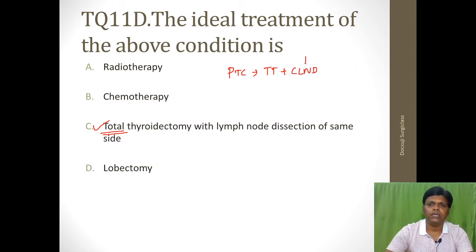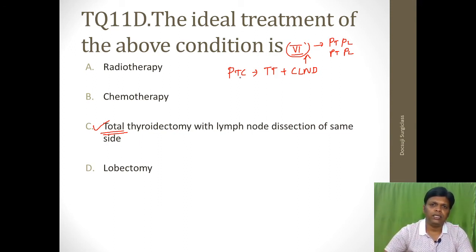What do you mean by central lymph node dissection? Which is nothing but level 6. So what do you mean by level 6? The lymph nodes present in level 6 are pre-tracheal, pre-laryngeal, paratracheal and paralaryngeal lymph nodes. So you have to remove all the lymph nodes.